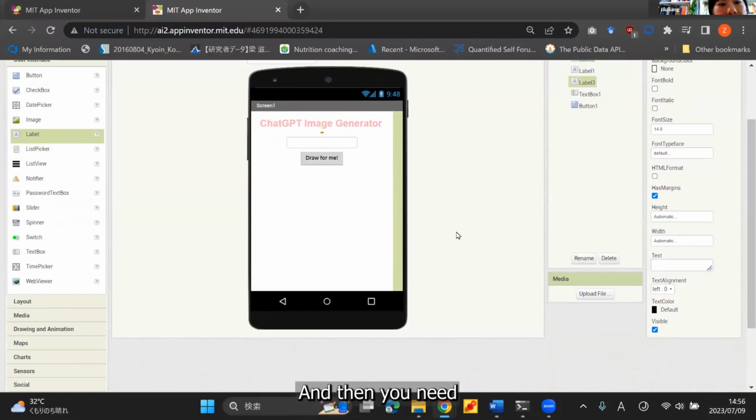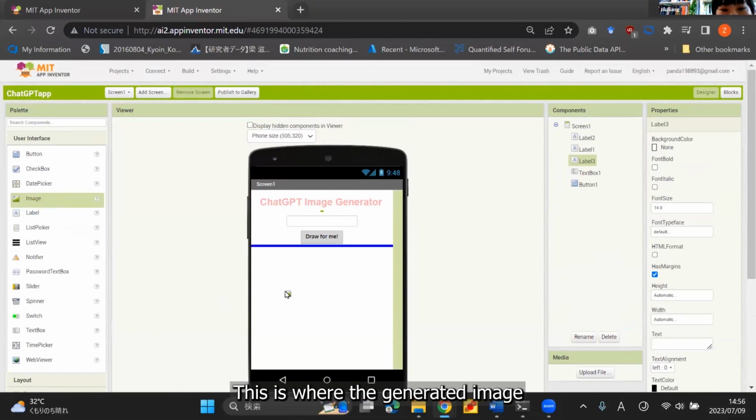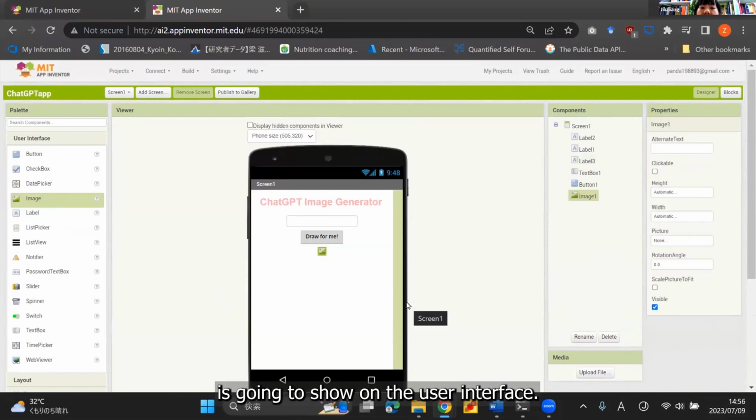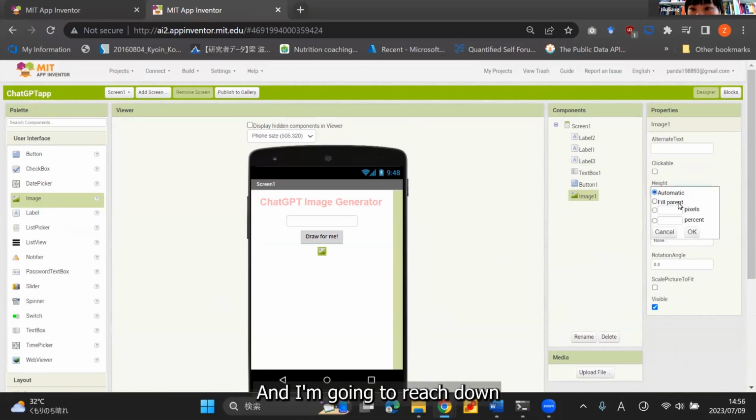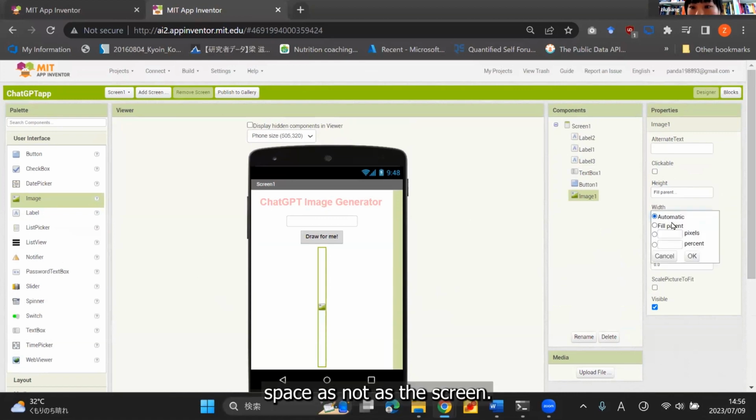All right, and then you need another UI element, an image. This is where the generated image is going to show on the user interface. And I'm going to rescale it to fill parent. Fill parent allows the image to expand to fill the space of the screen.